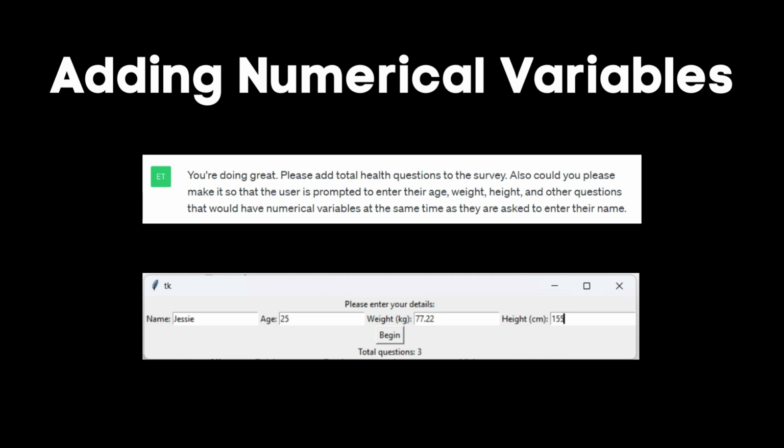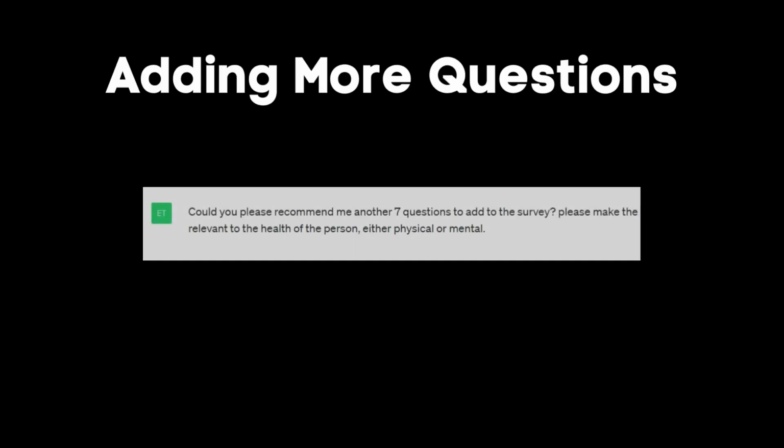Also, could you please make it so that the user is prompted to enter their age, weight, height, and other questions that would have numerical variables at the same time as they are asked to enter their name? This once again produced a version of the script that had entry spots for the name, but the CSV file produced did not have column headings anymore. I needed to write a quick prompt to fix this. Please make sure that you have column headings for the CSV.